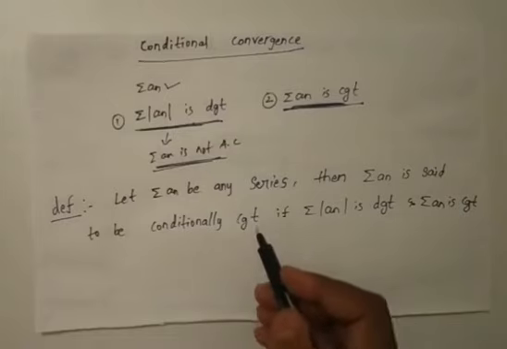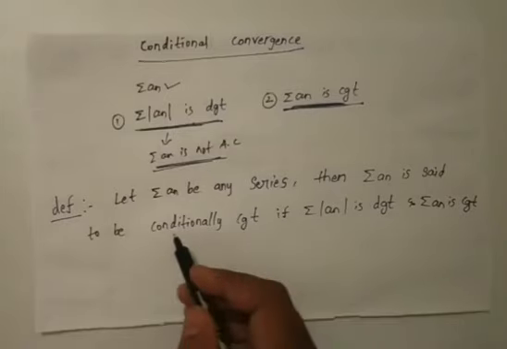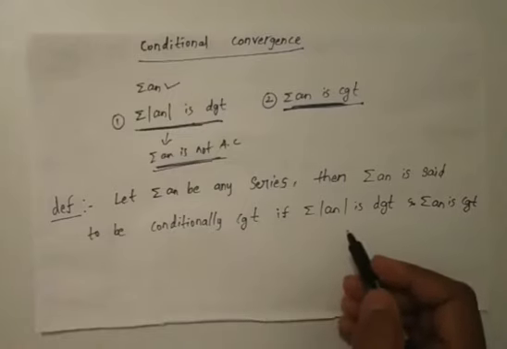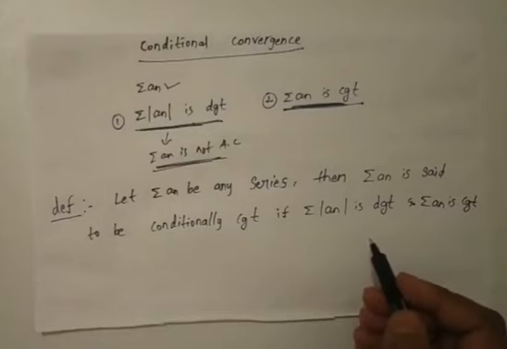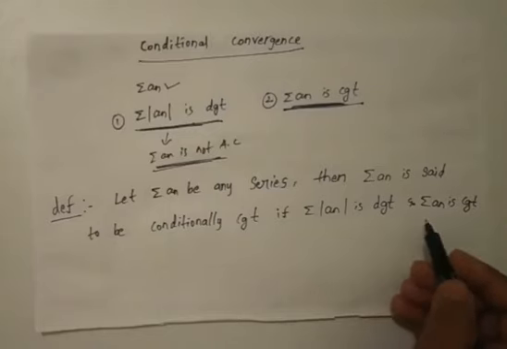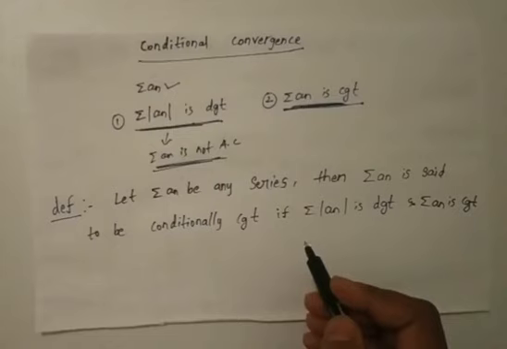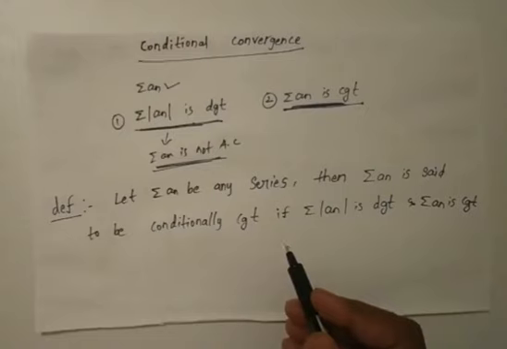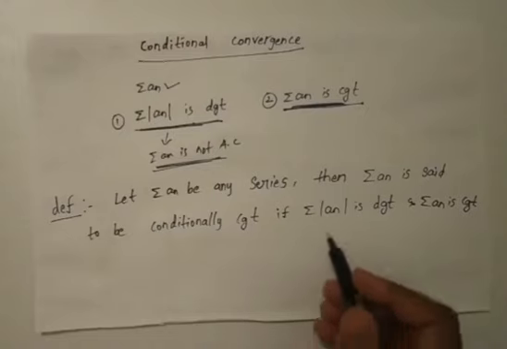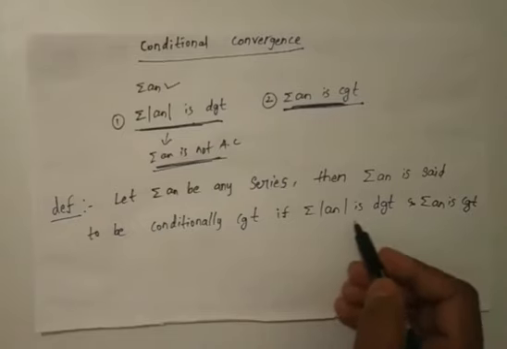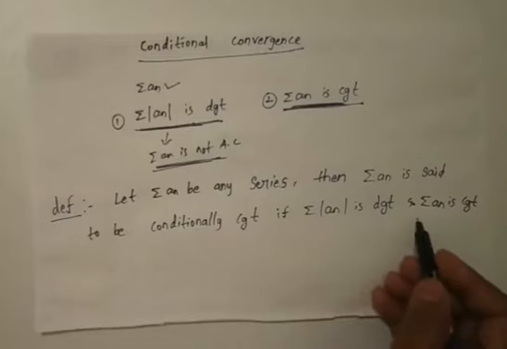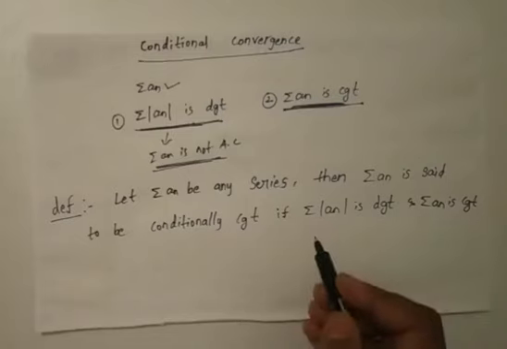So to show that the given series is conditionally convergent, we just have to show that summation modulus of an is divergent, and also that summation an is convergent. That means first we have to show that the given series is not absolutely convergent, and also that it is convergent.